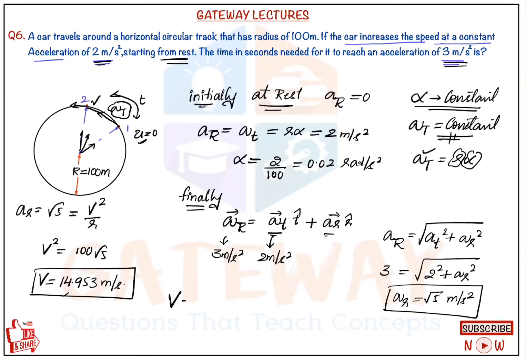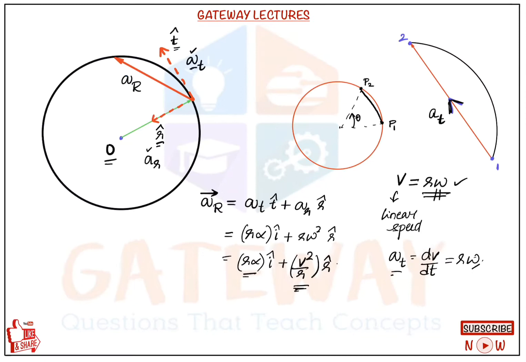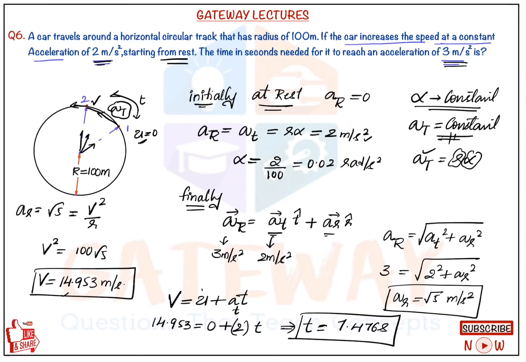So from this we can write, we know that V is equal to U plus AT from kinematics, equation of motion. Here A is nothing but A tangential, V is 14.953, U is 0, plus A tangential, already known to us, 2 meter per second square, into the time. So from this we will get the value of time, and the time value is 7.476 seconds. So in this way we need to solve the questions depending upon the terms given in the question. This is actually an easy question if you know these basic things.